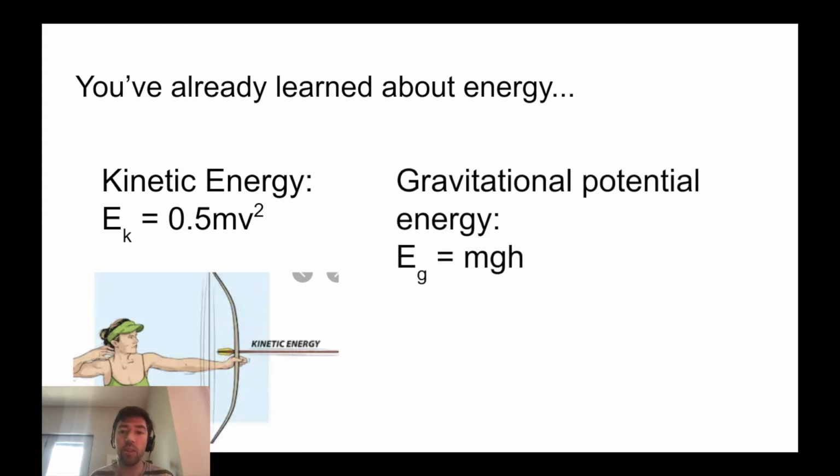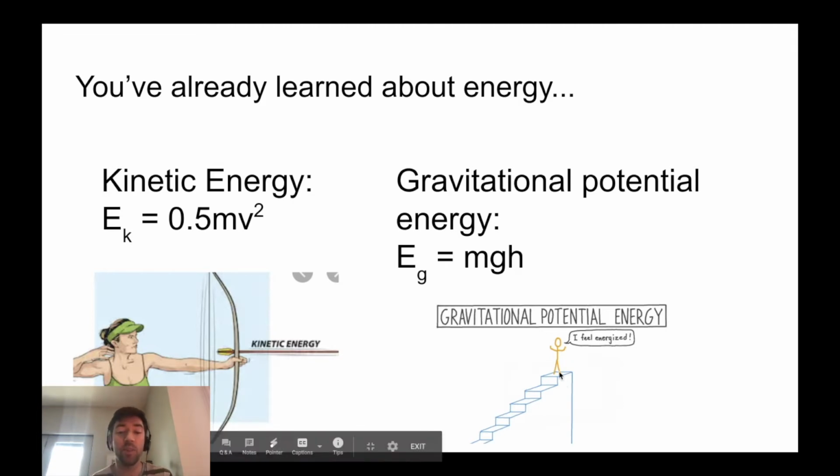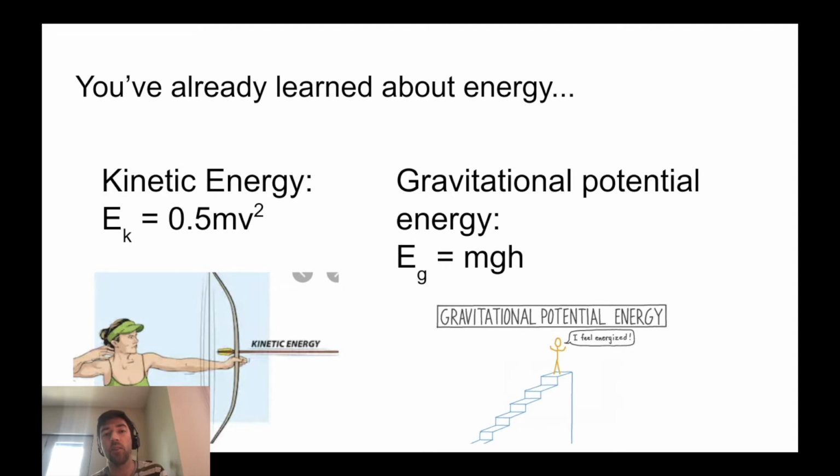You also know about gravitational potential energy, which is given by the formula mass times gravity times height. For example, this guy has gravitational potential energy because he's at the top of a staircase and he could potentially fall down. This one's a little bit harder to understand, but the idea is, if this guy actually fell off this staircase, he would acquire speed, so he would get kinetic energy. And so where does that energy come from? Well, it started as potential energy. He has the potential to get another kind of energy.